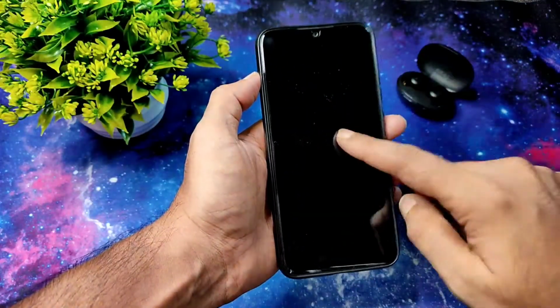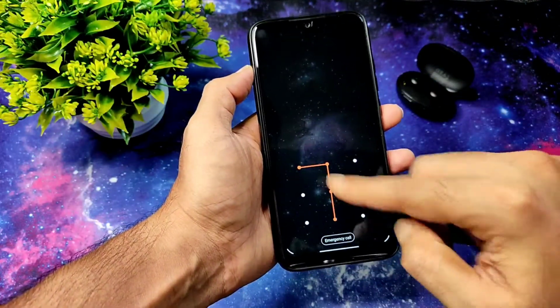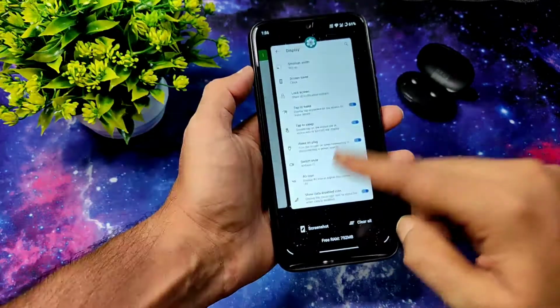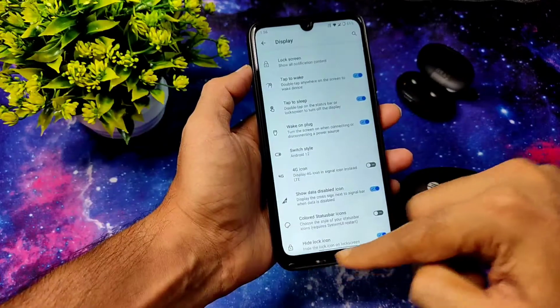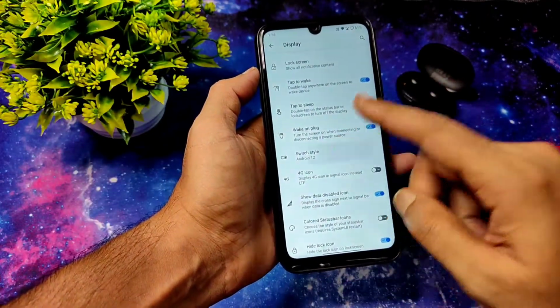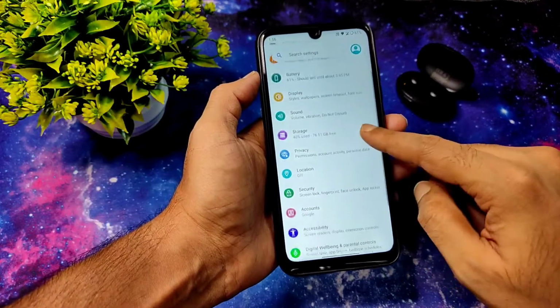Let me show you. As you can see, tap to wake and tap to sleep, both the options are working fine in this ROM. And the switch style, if you enable the 3-button navigation bar, then you can choose different types of switch style in this ROM.